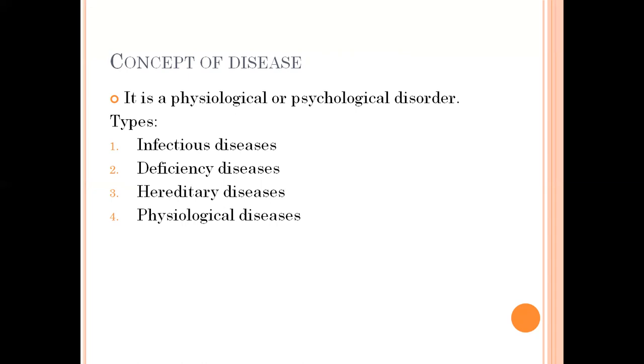And along with that, there are four types of diseases. First, infectious diseases, which cause infection to human beings. Deficiency diseases, which are mainly caused due to deficiency of diet, minerals or vitamins. And hereditary diseases, which come from their forefathers; according to the genes, they will get those diseases. Next, physiological diseases are nothing but organ failures. Whatever organs and systems are there in the human being, if they cannot function properly, they will get some diseases. They are called physiological diseases. So these are the different types of diseases.